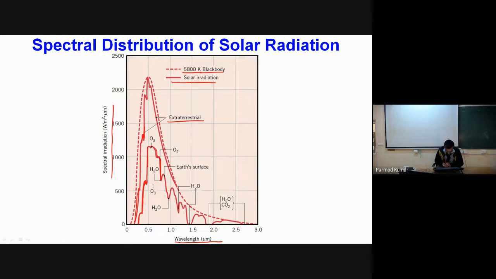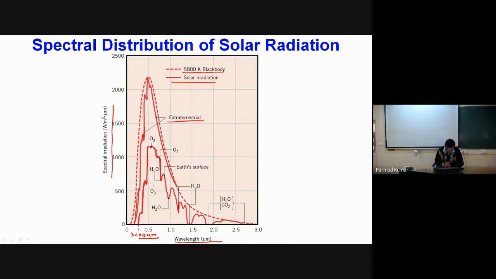Here you can see in the low wavelength region, particularly for lambda less than 0.3 micrometers, all the radiation is absorbed by the ozone layer. So for lambda less than 0.3, it is completely absorbed, and even up to the range of 0.4 or 0.5 micrometer, ozone absorbs a significant portion of the solar radiation. The ozone layer is very important, because it tries to absorb the radiation in the ultraviolet region.